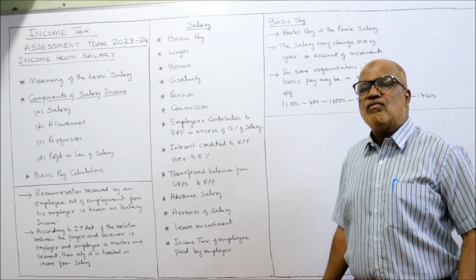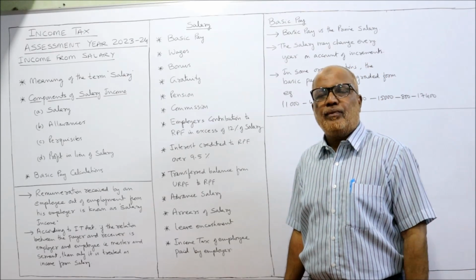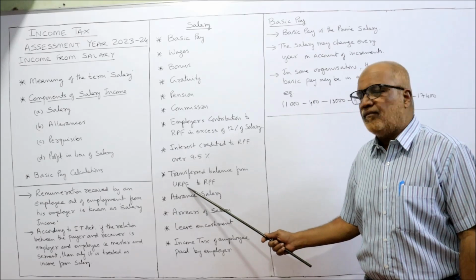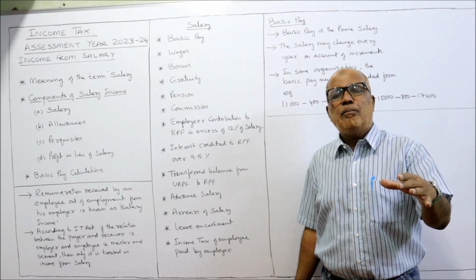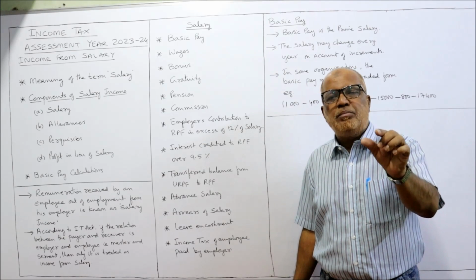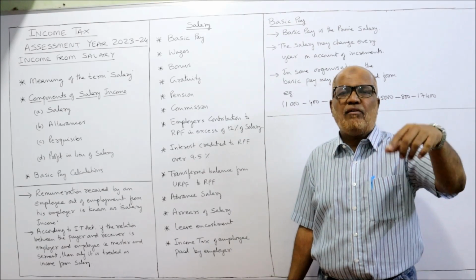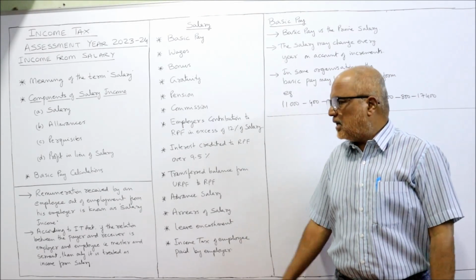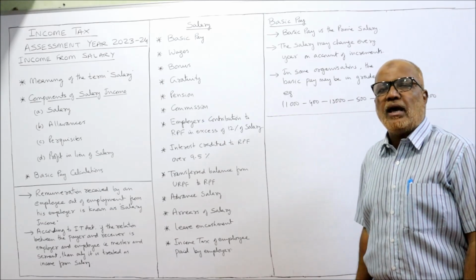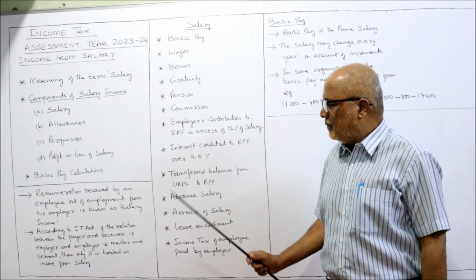Then the transferred balance from URPF, unrecognized provident fund, to RPF, recognized provident fund. If during the current previous year any amount has been transferred from URPF to RPF, that transferred amount is taxable under the head salary. Advance salary or arrears of salary will also be taken.